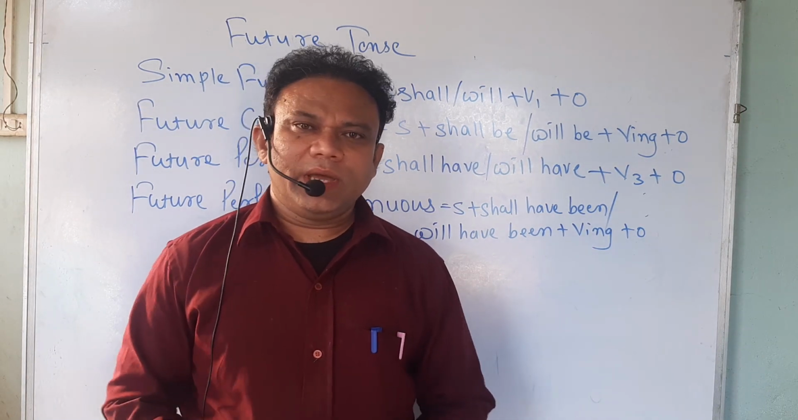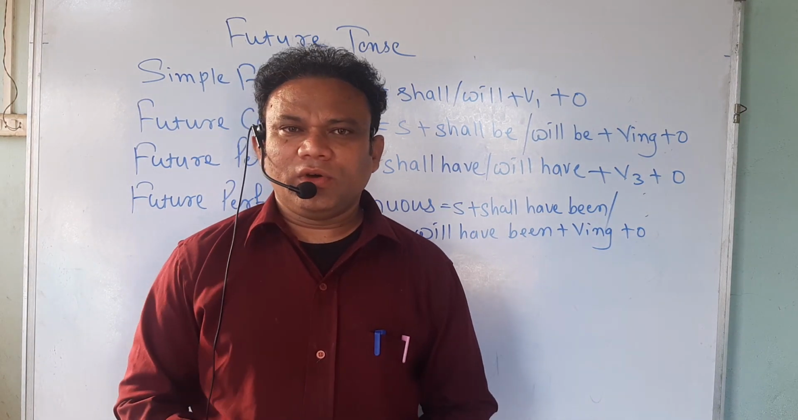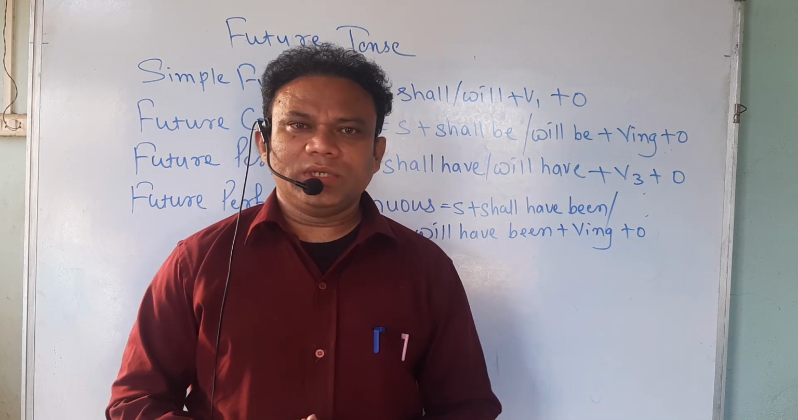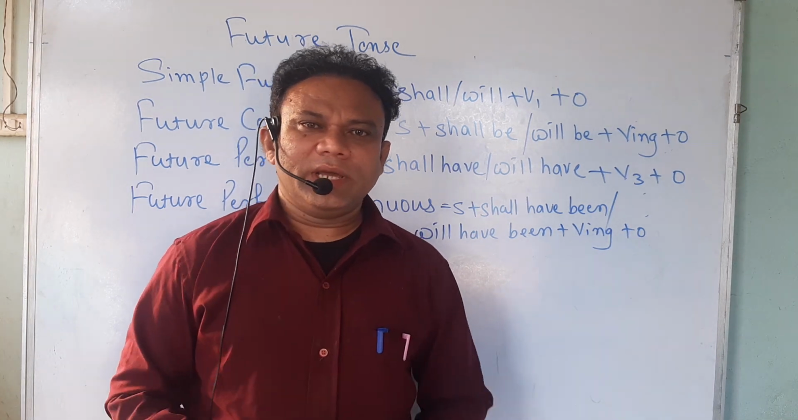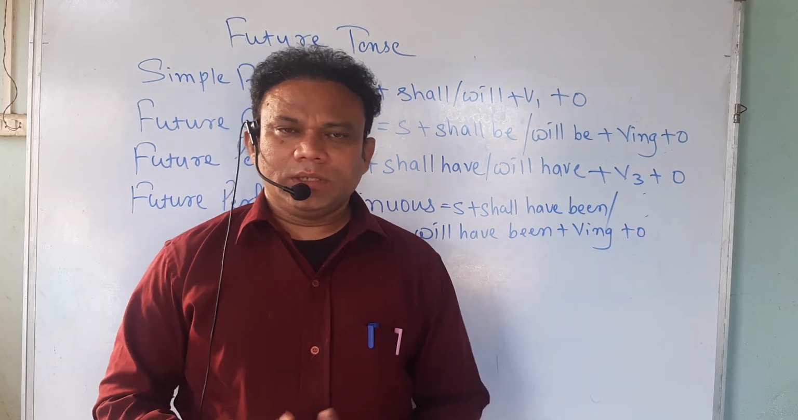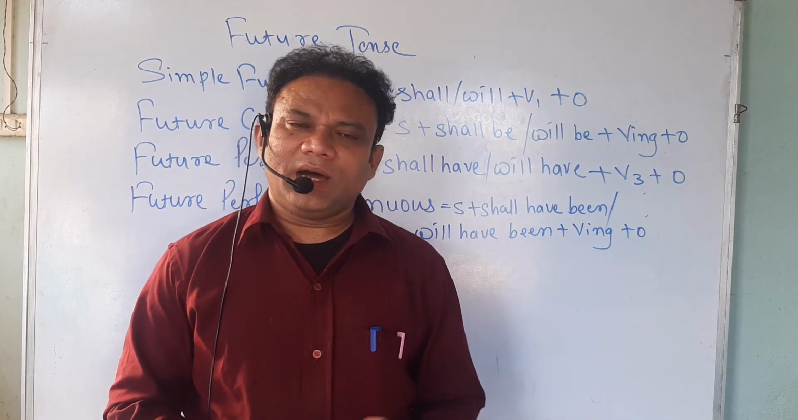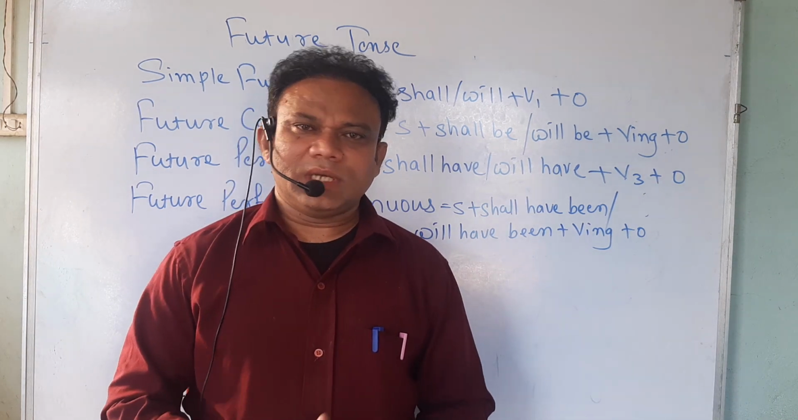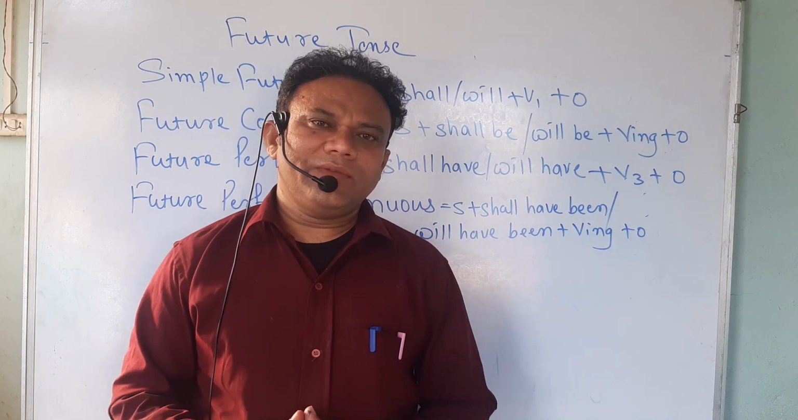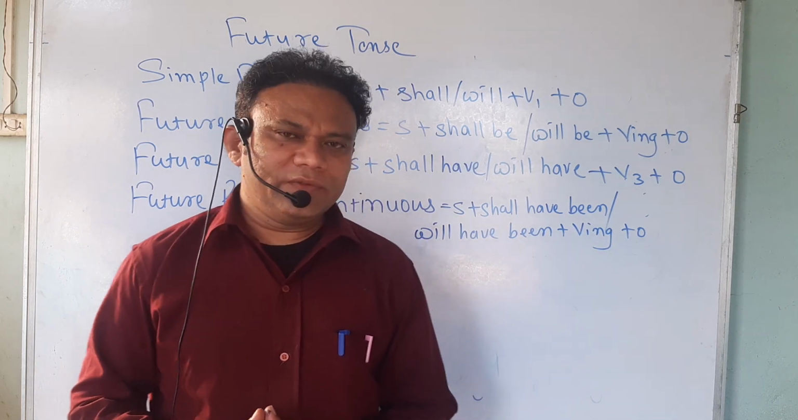Students, today I am going to explain to you four types of future tense. First of all, orally I'll tell you the structures of all the four types of future tense. Simple future. The structure of simple future is that after the subject we have to use either shall or will, and after that we have to use the first form of the verb.